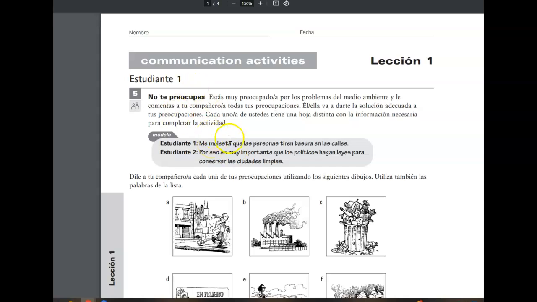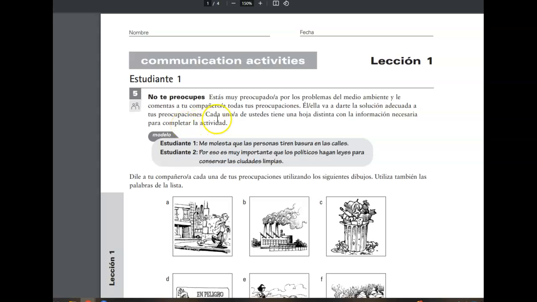Part 1, estás muy preocupado por los problemas del medio ambiente. You are very worried or preoccupied by the problems of the environment. Y le comentas a tu compañero o compañera todas tus preocupaciones. You are commenting to your partner, compañero, companion, all your worries about the environment, problems with the environment. Él o ella, tu compañero o compañera, va a darte la solución adecuada para tus preocupaciones. So your partner, or you amongst each other, are going to give each other the solution to your worries, or